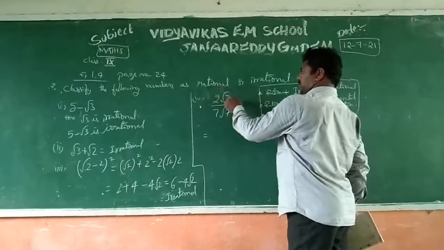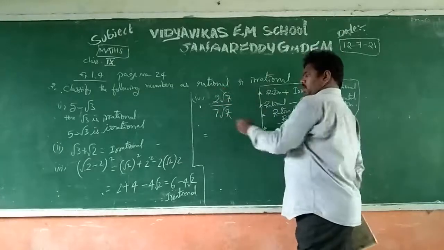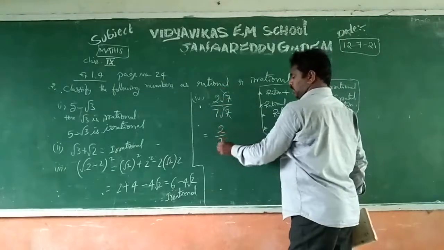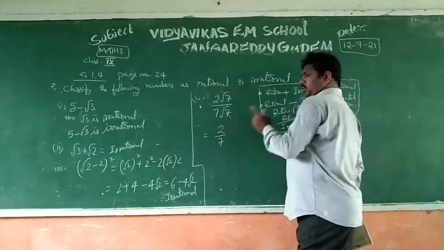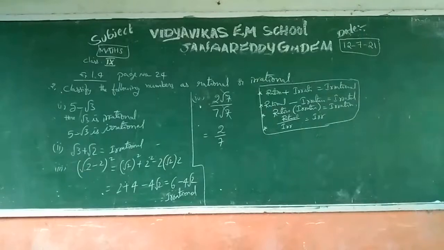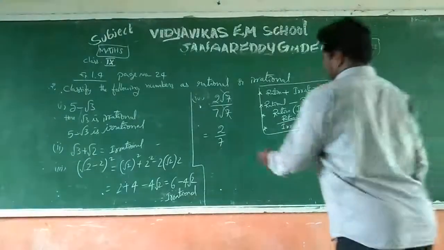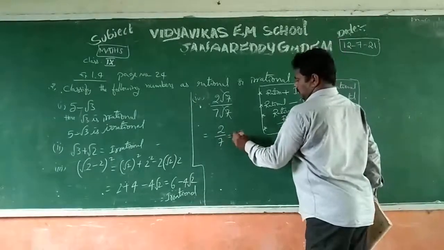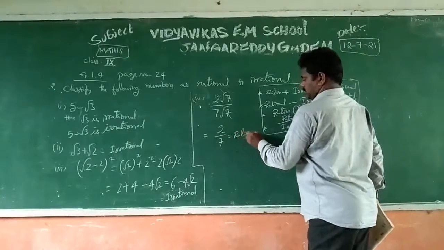Root 7 by root 7 will cancel, then you will get 2 by 7. There is no irrational part, no term under a root, just a fraction. That's why it is called a rational number.